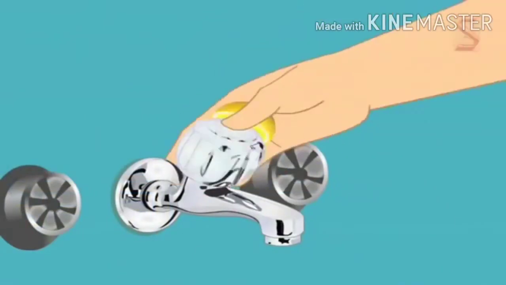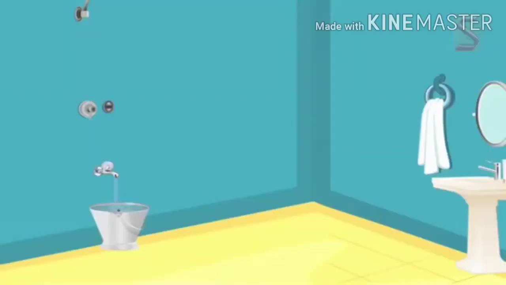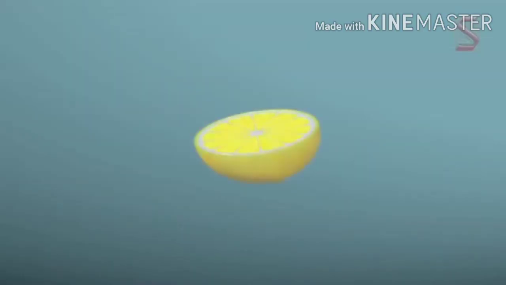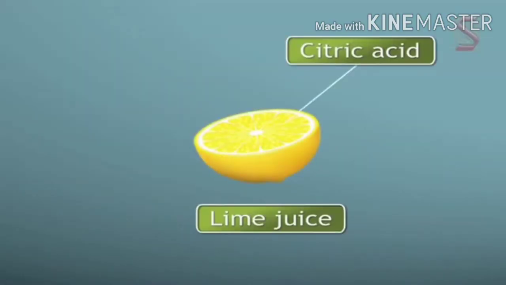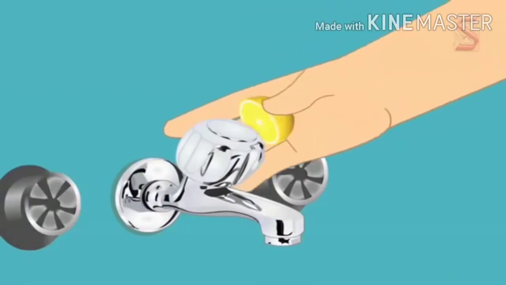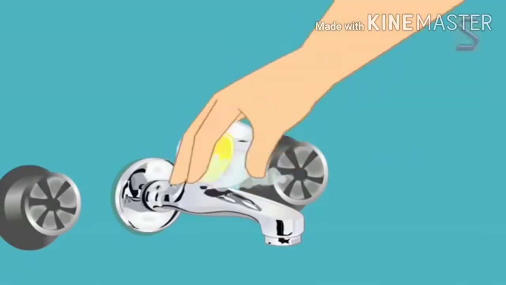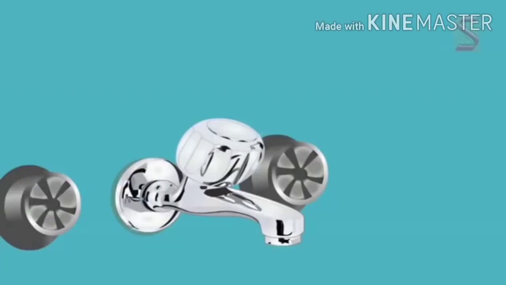I'm cleaning this tap with a lime peel. The tap is looking dull because of the deposits of calcium salts in water. The tap is shining now. How did that happen? Lime juice contains citric acid. Acids react with salts of metals. The citric acid of the lime juice reacted with a calcium salt on the tap, and now the tap is clean.